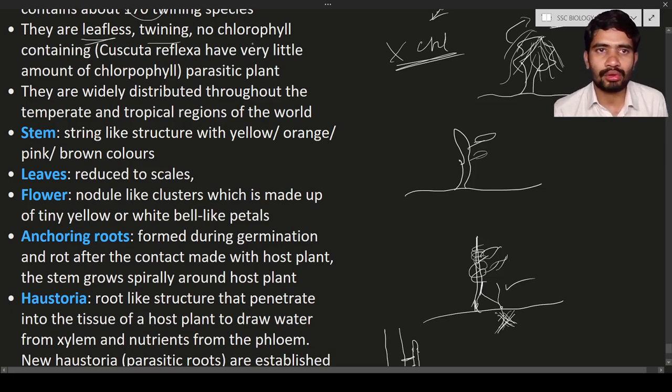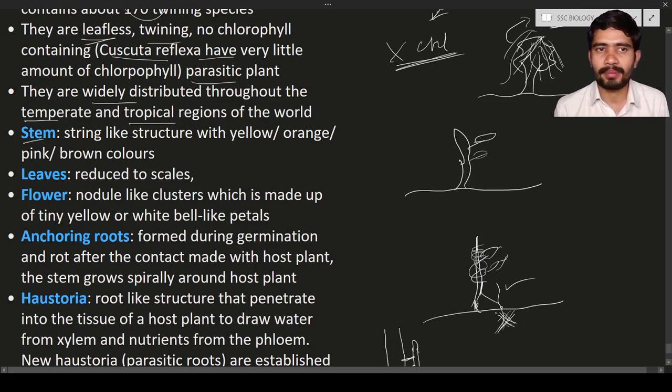They have no chlorophyll, but some species like Cuscuta reflexa have very little chlorophyll. But even though they have a small amount of chlorophyll, they still depend upon the host plant. So it is a parasitic plant, and they are widely distributed, meaning they are present everywhere, in the temperate regions and also the tropical regions of the world.